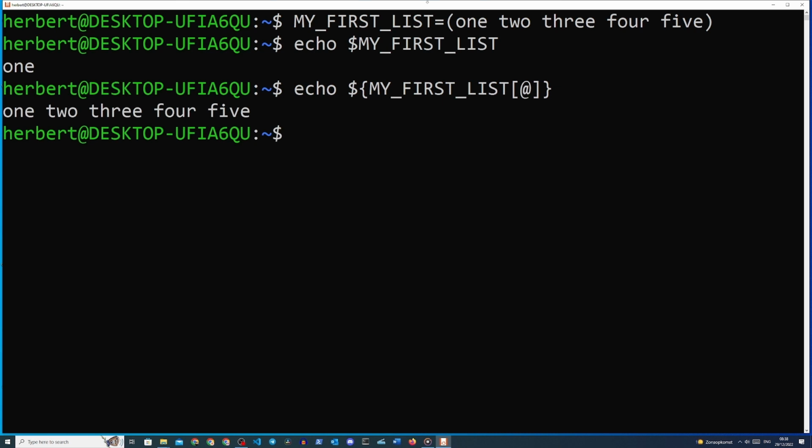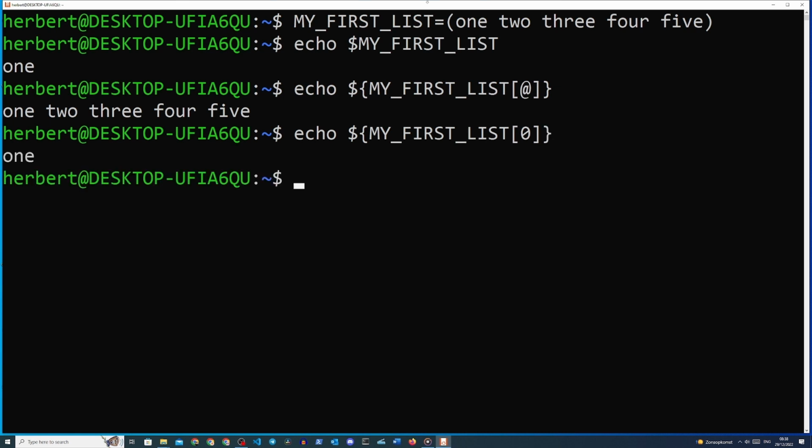But we can also define which item we want to print like this. Echo, space, $, curly braces, my_first_list, square brackets, and then over here we'll just type in 0, which is the index, close the square brackets, close the curly braces, and this will print out the first item in the array because we define the index in between the square brackets, and because in bash the first item in the array always has index 0 counting upwards, we will see the first item in the array. But let's say we want to do something else with all these items in the array. We can do this with a for loop.